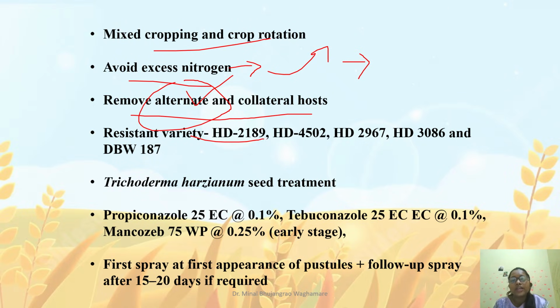Coming to some resistant varieties, genetic control: HD2189, HD4502, HD2967 and TBW187. These are some resistant varieties for all three rusts.